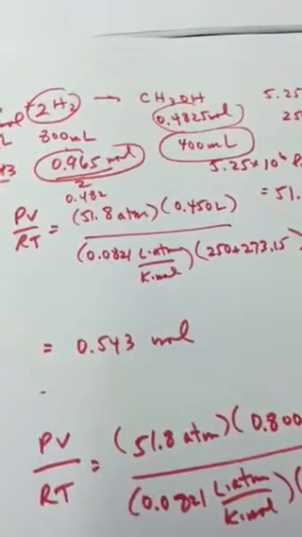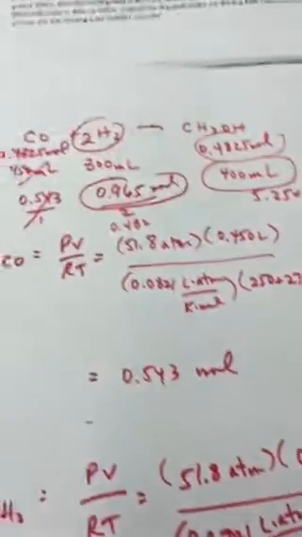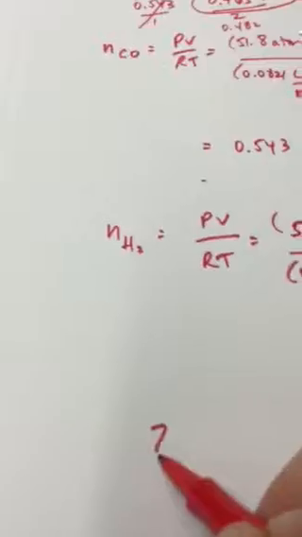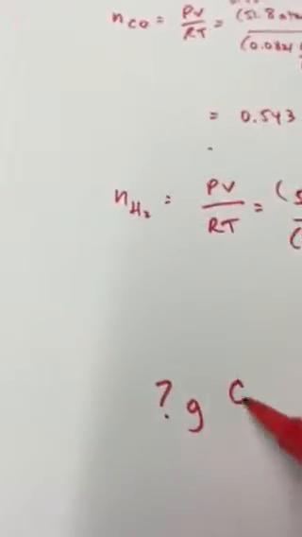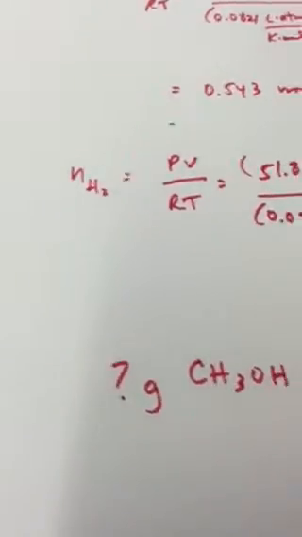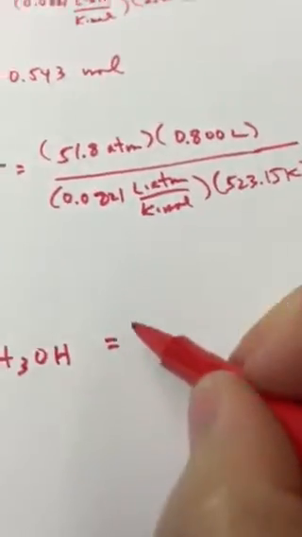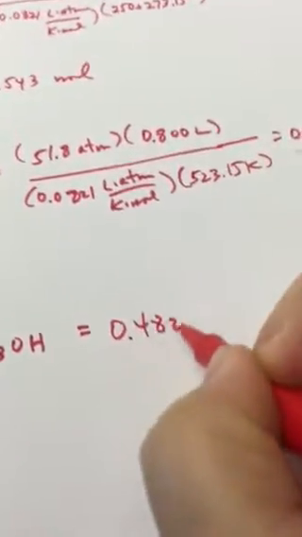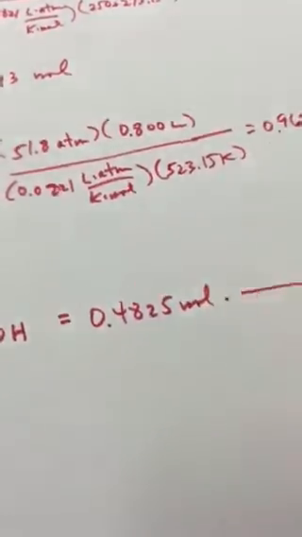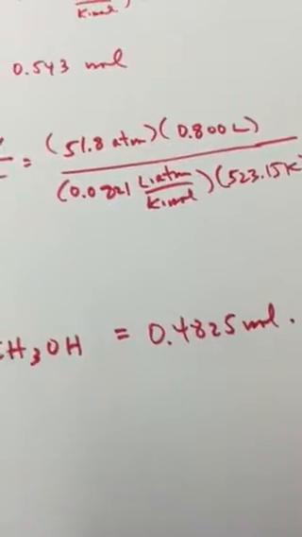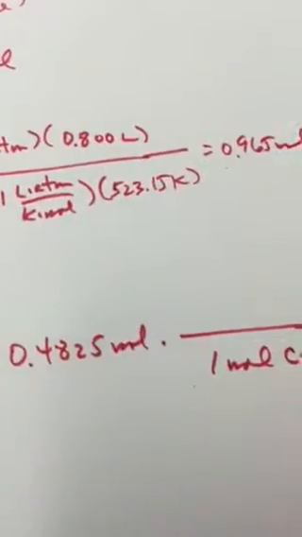And as far as grams, let's go down here. How many grams of methanol is equal to 0.4825 moles of methanol? I'm going to cancel it out by moles of methanol.